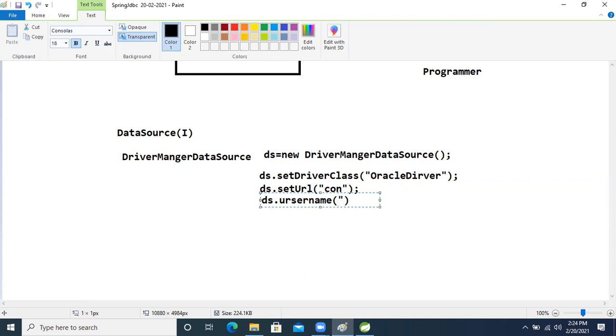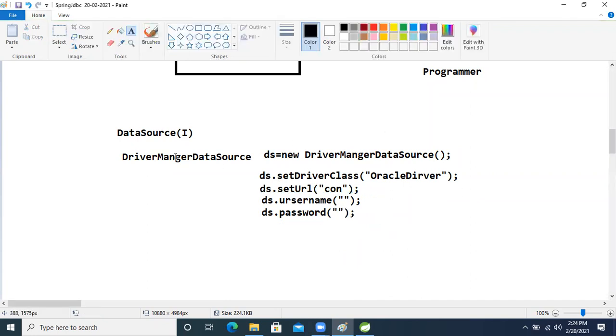Username. Here we are passing the username inside that, right? After that, dot password, right? Password. Okay, so we are writing the password here.